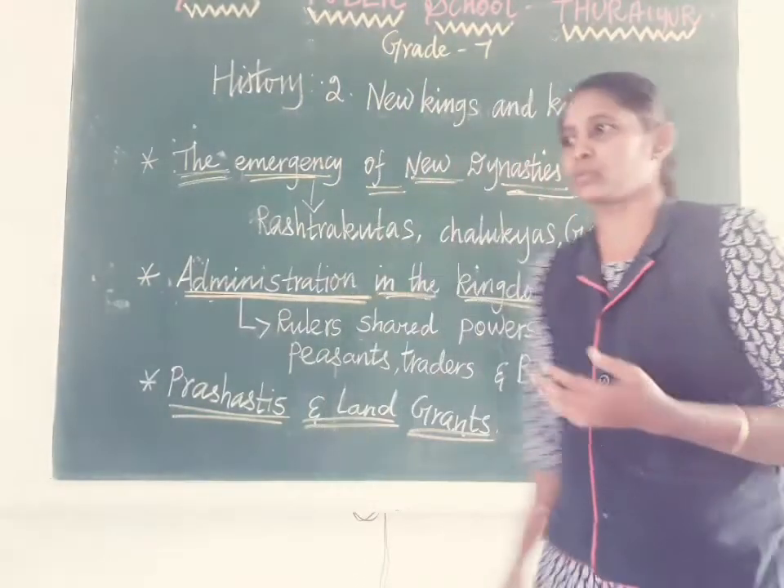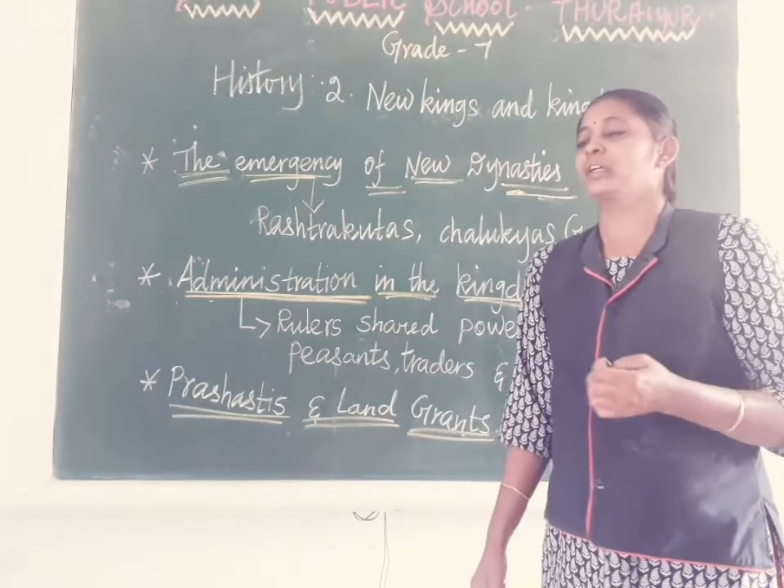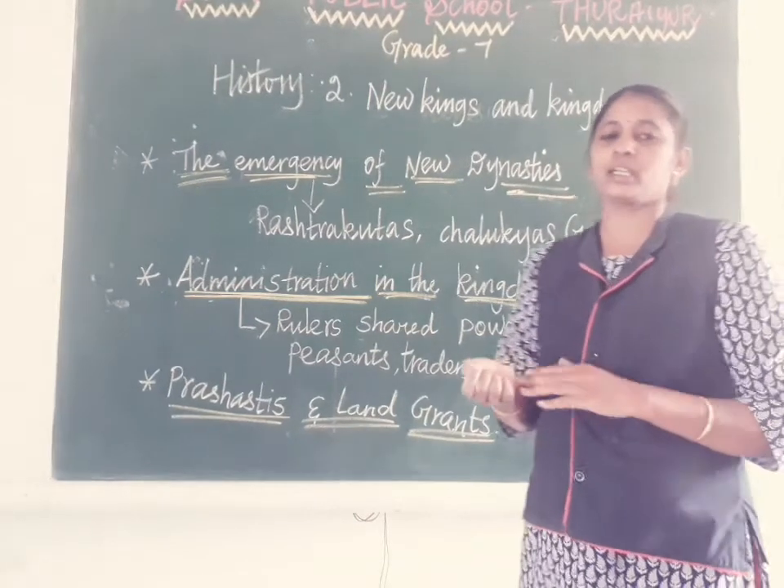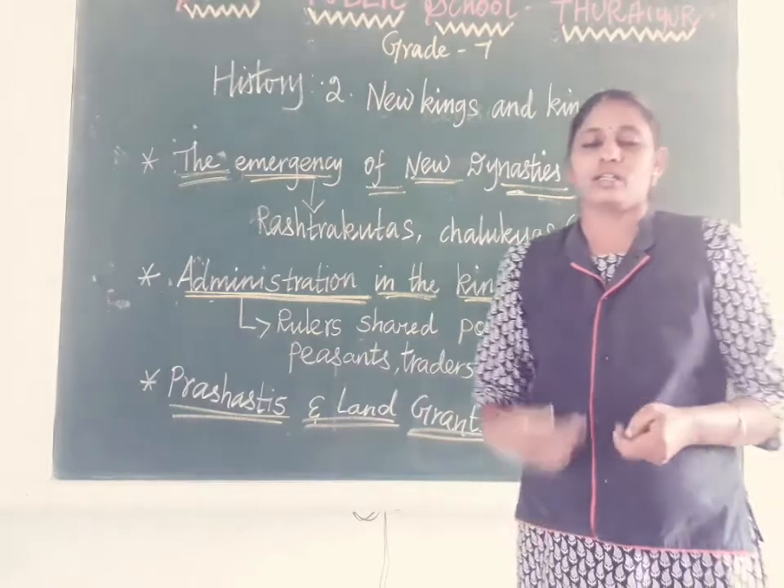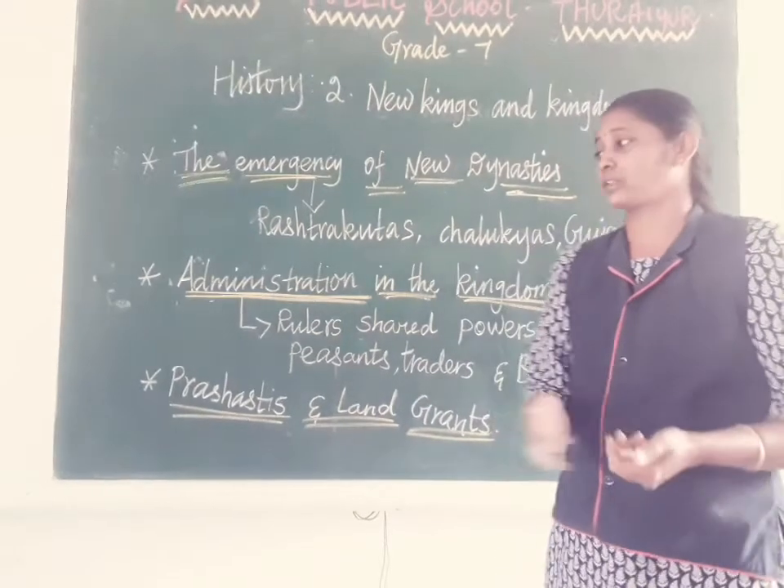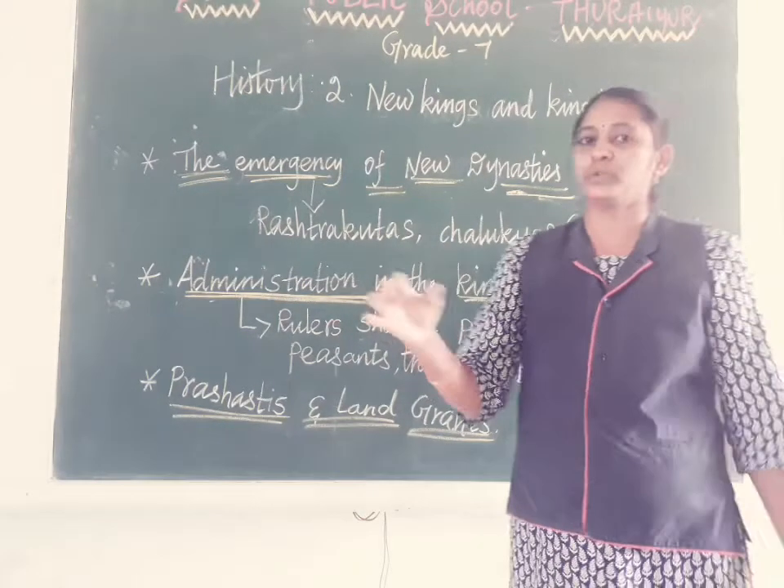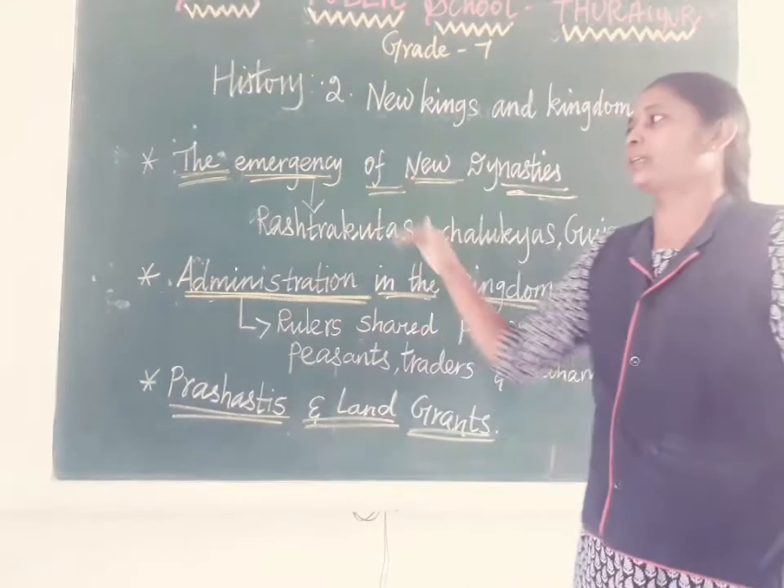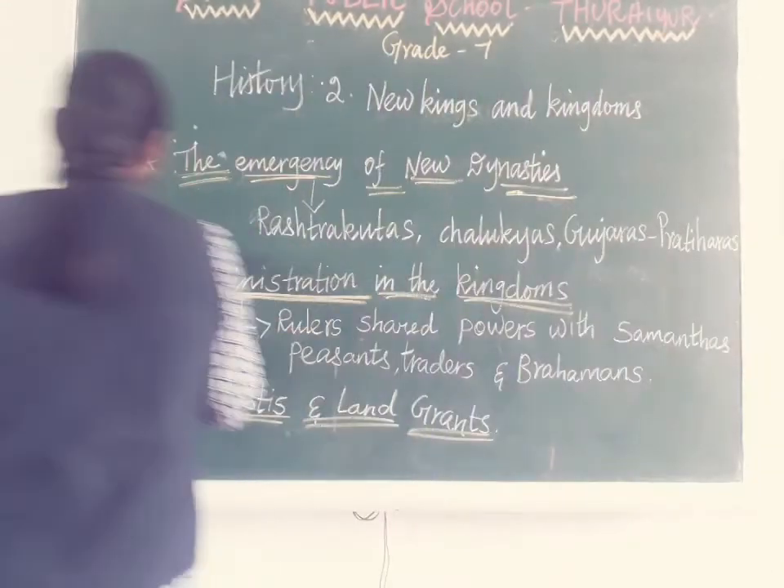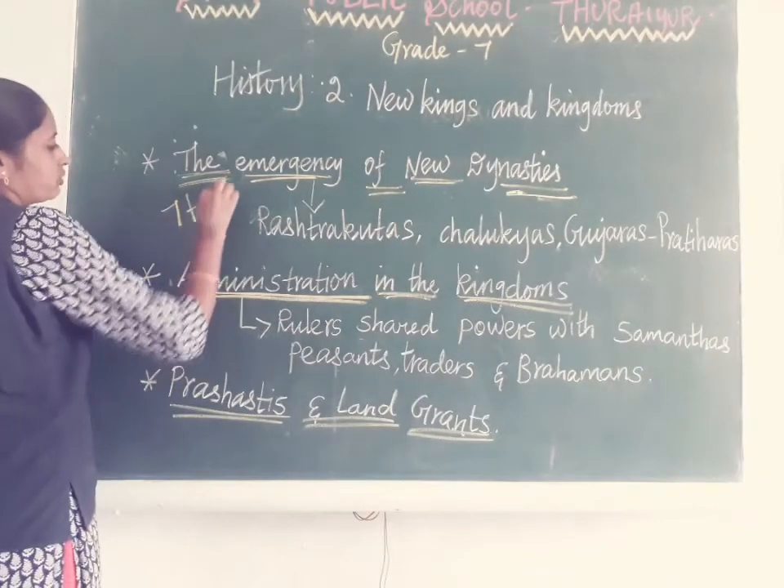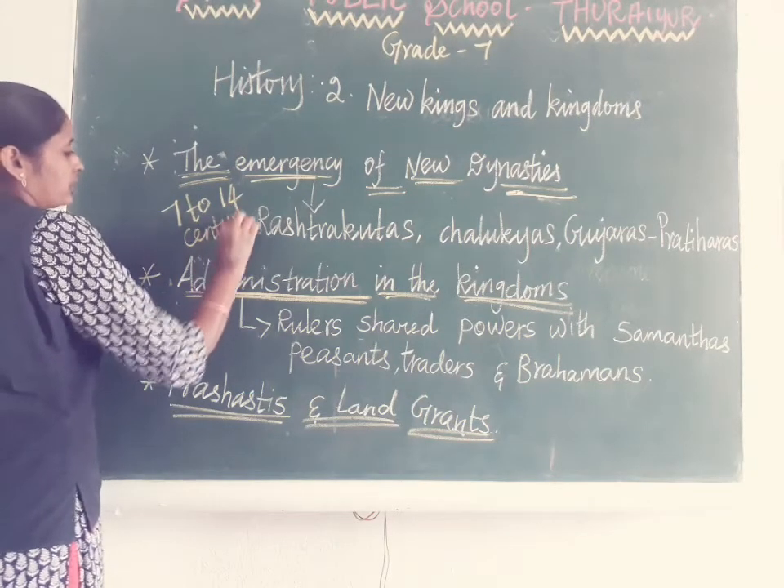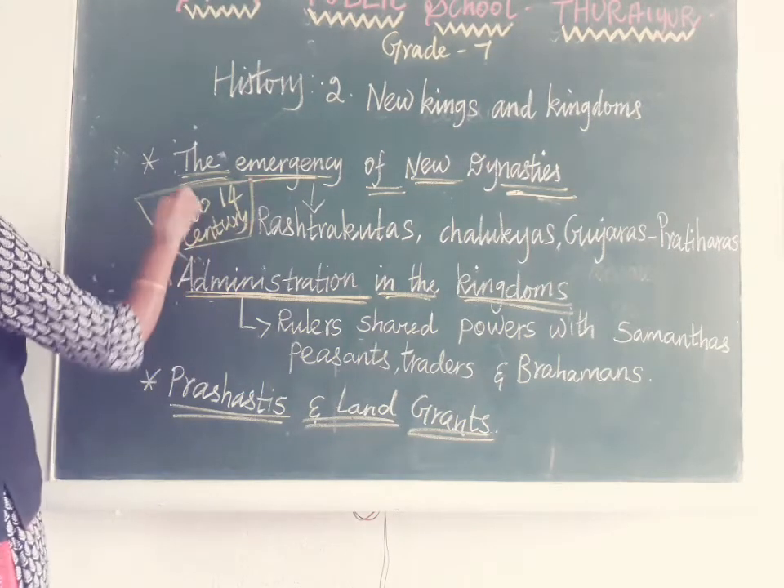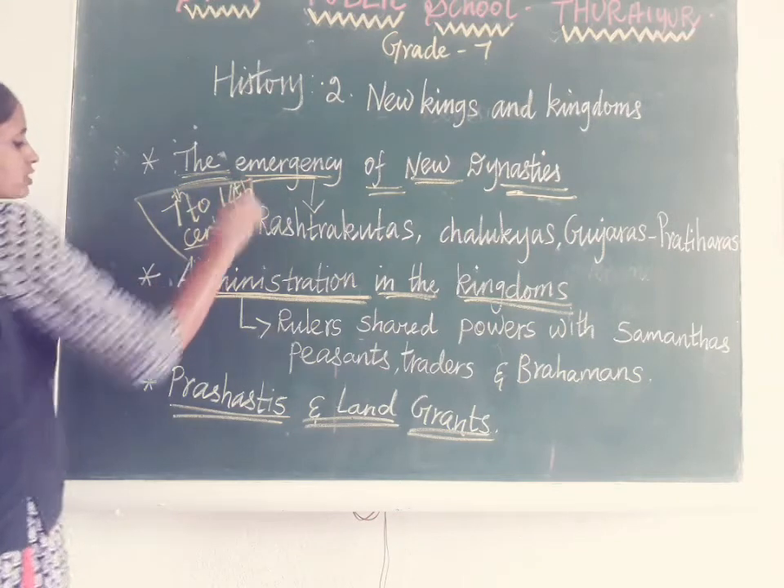One of the persons, Mayura Sharman, was a Brahmin, so he declared himself a king through some ritual sacrifice. Like that, many new dynasties emerged in that period, that is, during the 7th to 14th century.